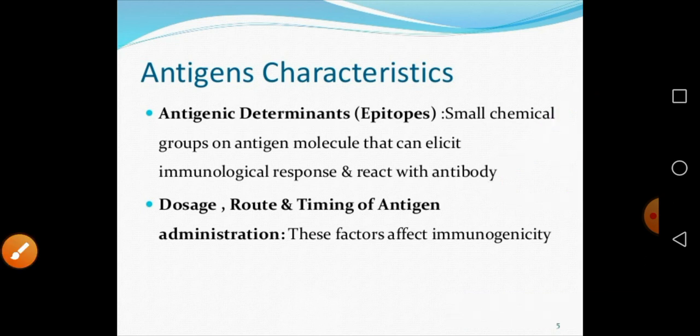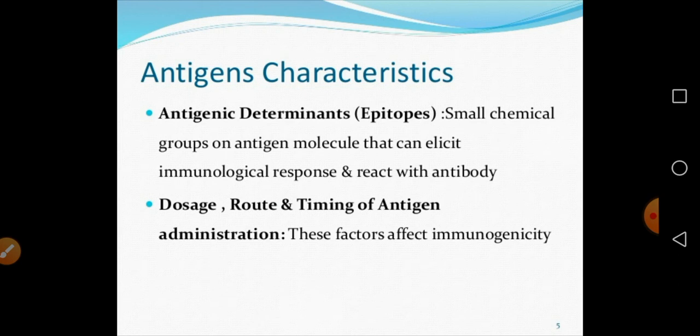It is a small chemical group on the antigen molecule that elicits the immunological response, and that epitope reacts with the antibody. So an antigenic determinant, or epitope, must be present on the antigen. If the epitope is not present, then that antigen is not a good antigen.